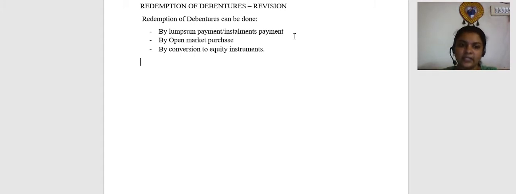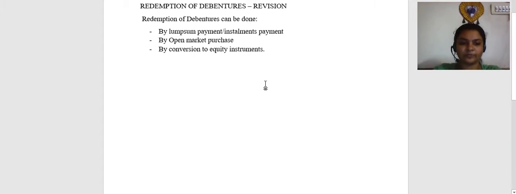And third is conversion of debentures to equity instruments or equity shares, where the debt instrument is now converted to equity. So these are the ways in which debentures can be redeemed. Now, before I go to this concept of redemption, there are 2 points that we need to remember, which have been a statutory amendment, and which are going to be applicable for your examinations. What is the point that you have to remember?